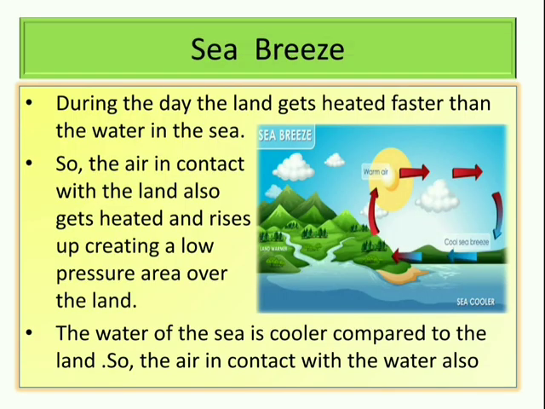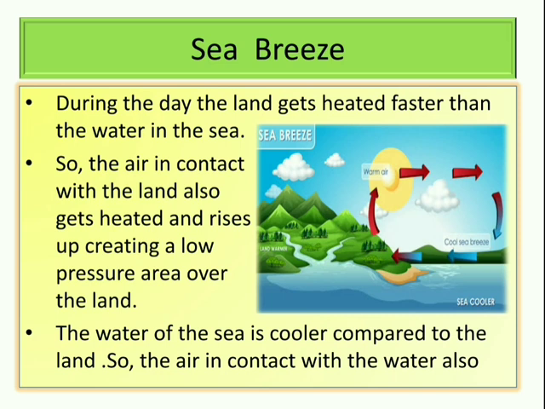Sea breeze. During the day, the land gets heated faster than the water in the sea. Land has the property that it heats up very fast and also cools down very fast as compared to the sea water. So, the air in contact with the land also gets heated and rises up, creating a low pressure area over the land.